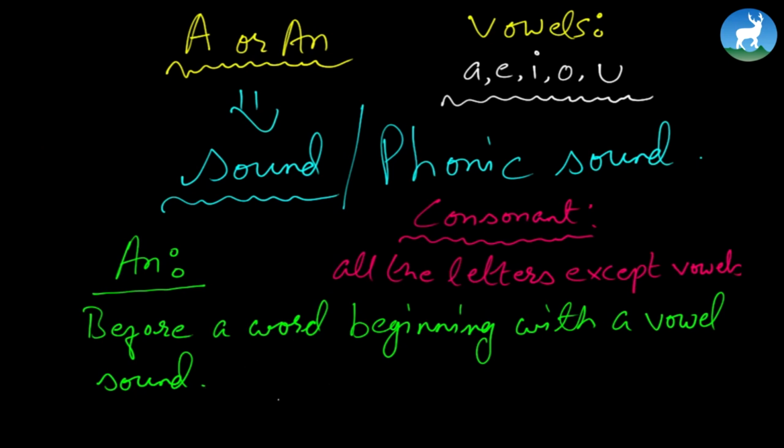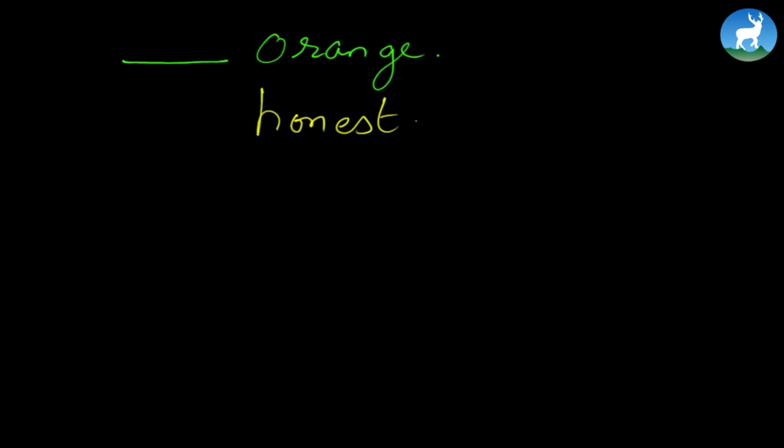An is used before a word beginning with a vowel sound, or a phonic sound. For instance, let's say we place an article here, and here is orange. Orange, okay? We place an article here, and here is honest man. And here again we have to fill in the article. We're just working on a or an, by the way. Fill in either a or an. Let's say uncle.